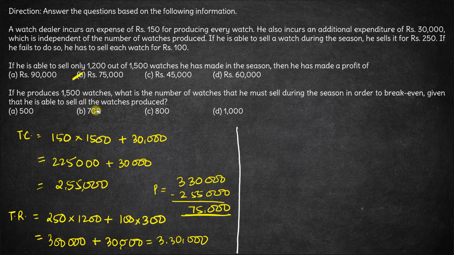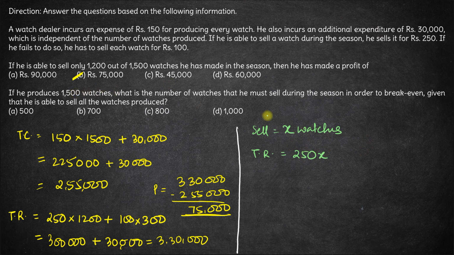So he need not sell all the watches anyway. So this was actually not required. But whatever he has produced, he is able to sell it. So he can sell any number of watches, up till 1500. That's what basically this point is telling. So let's say he is able to sell X watches. The total revenue will be, each of these X watches will be sold at 250 each. So this will be 250 into X. This is the revenue from these X watches.